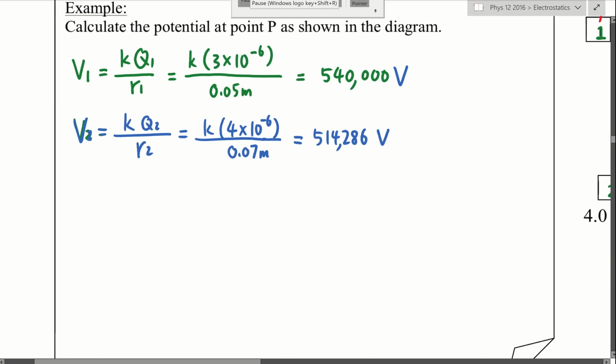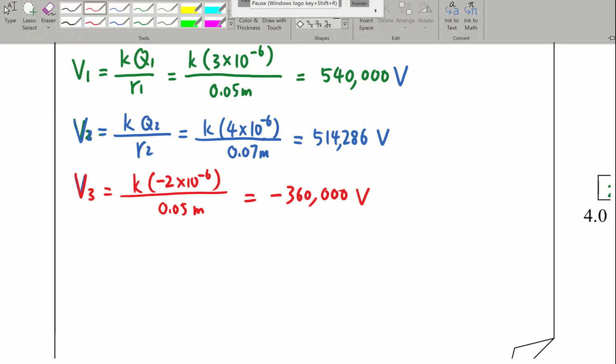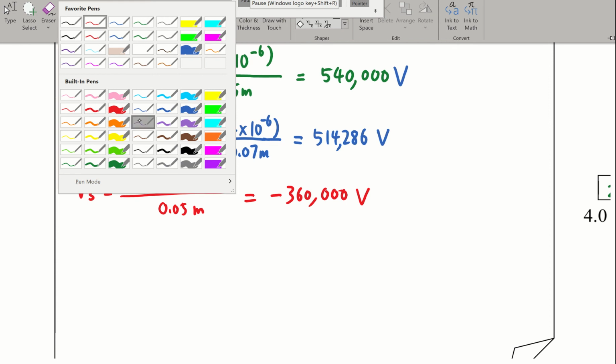Next, the last one, V3, the voltage due to charge number 3. So K, charge number 3 is negative 2 microcoulomb. So we do use the negative. And then we need the distance, which is 5 cm again, so 0.05 meter. And that will give us negative 360,000 volts. So no vector is necessary. All we have to do is add up the numbers together.